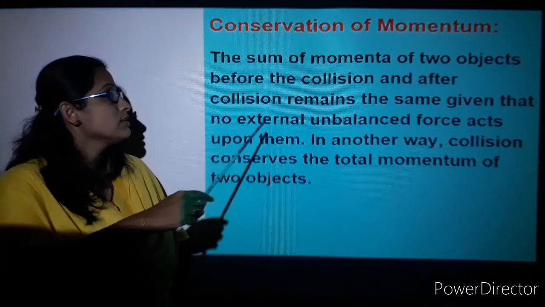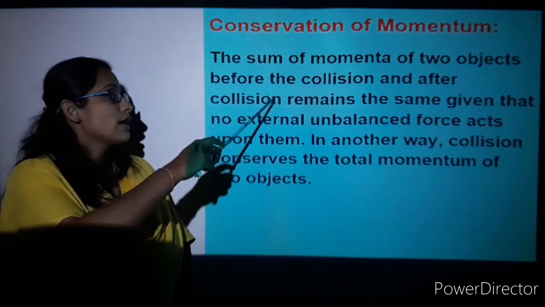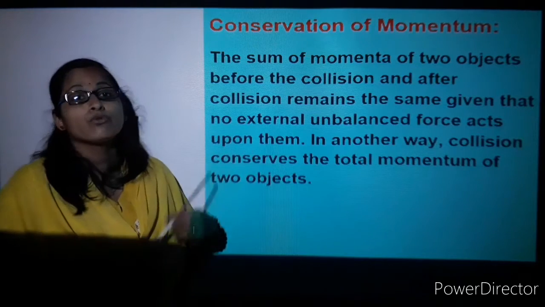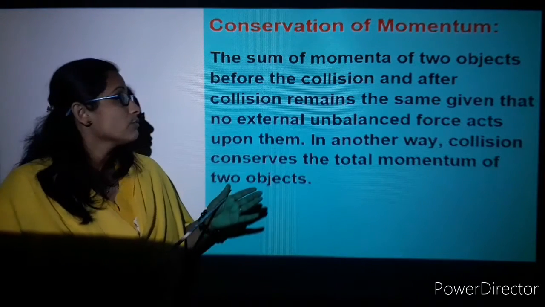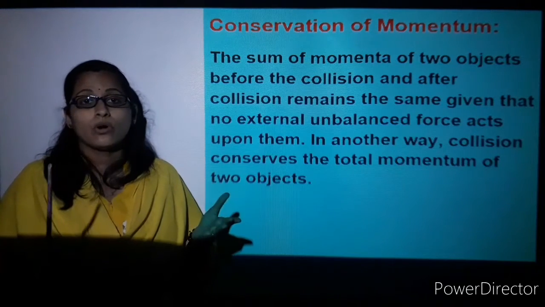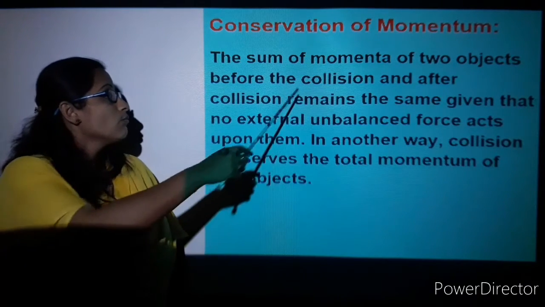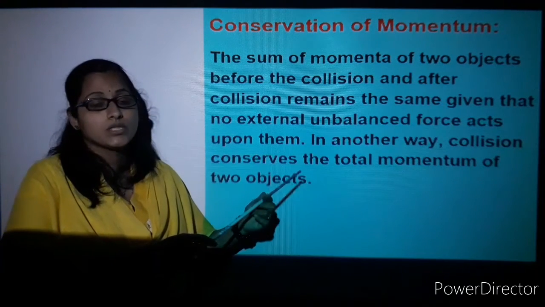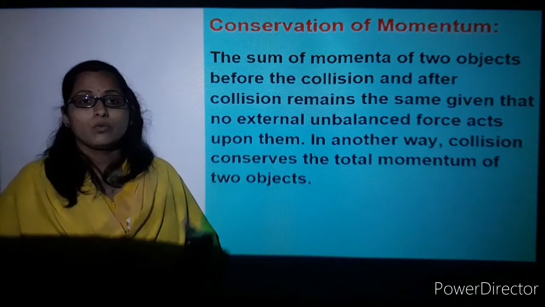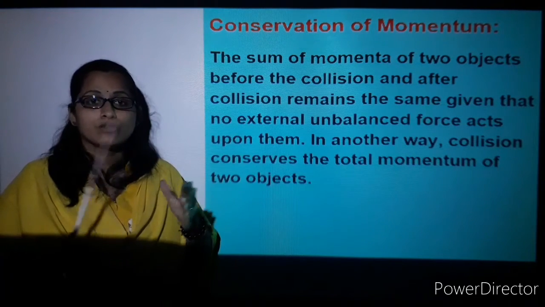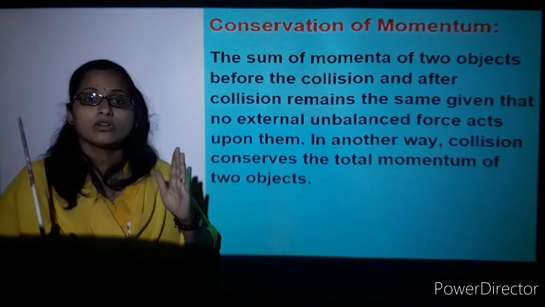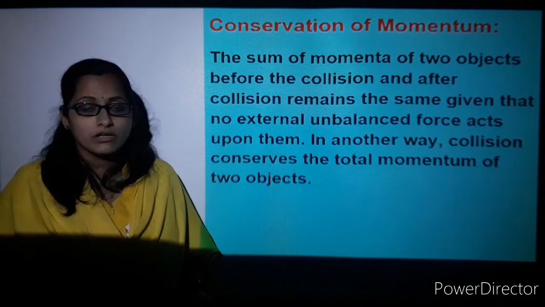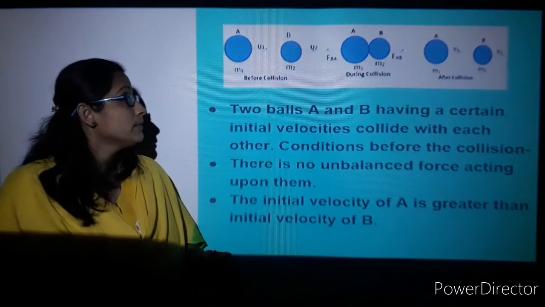The total momentum of the two objects before and after the collision remains the same if no external force is acting on them. So collision conserves the total momentum of two objects. Once two objects collide, if there is no unbalanced force, their momentum remains the same. Otherwise, there will be a difference in the momentum obtained. So we can move to the next slide.